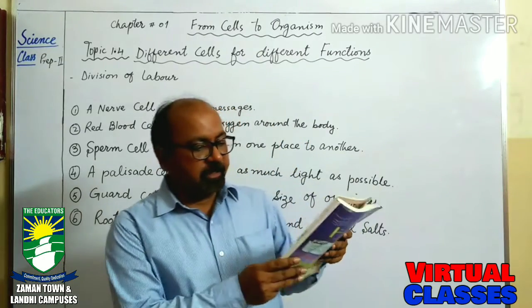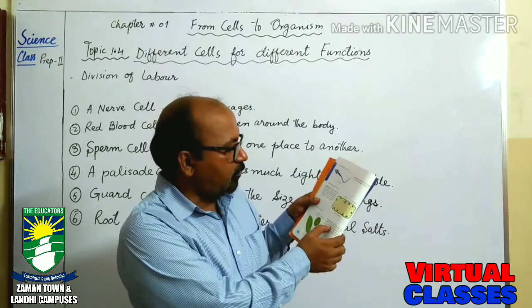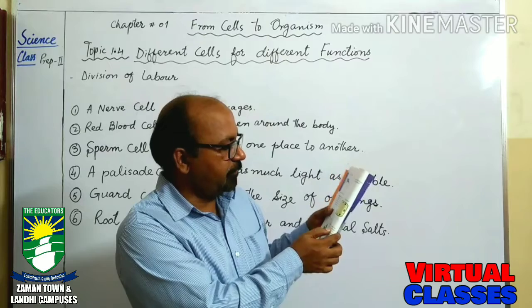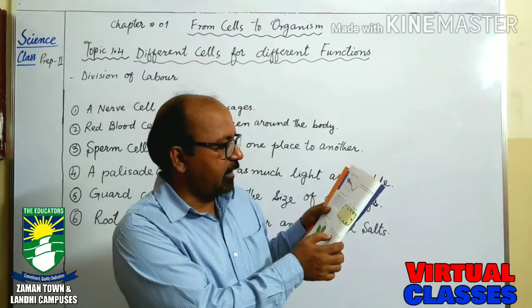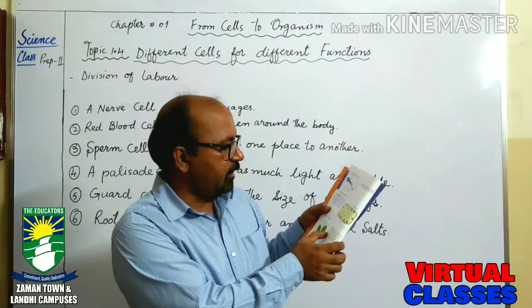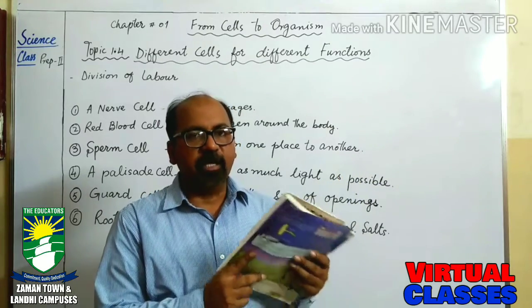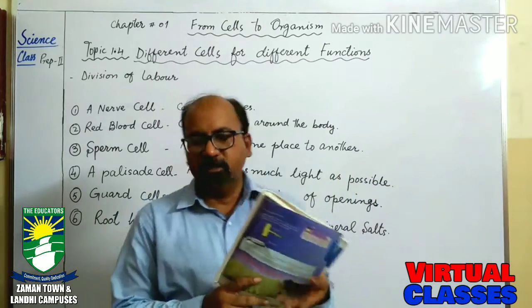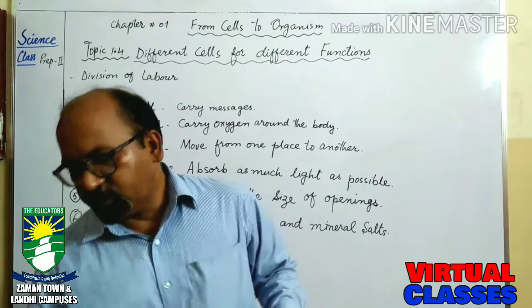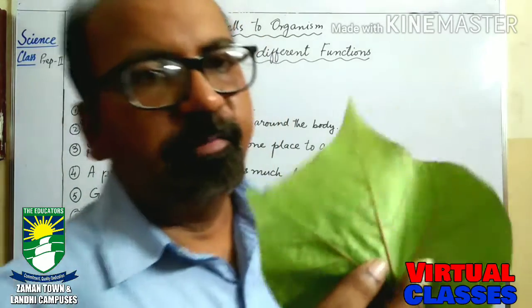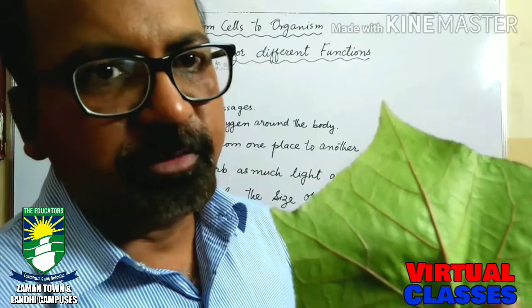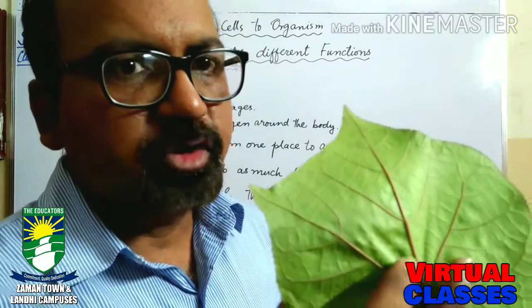Plant guard cells occur in pairs and are usually found on the underside of the leaf. Each pair of guard cells is shaped so that there is a tiny opening called a stoma. Stoma is the singular and its plural is stomata. So the small openings present at the under surface of the leaves are called stomata.